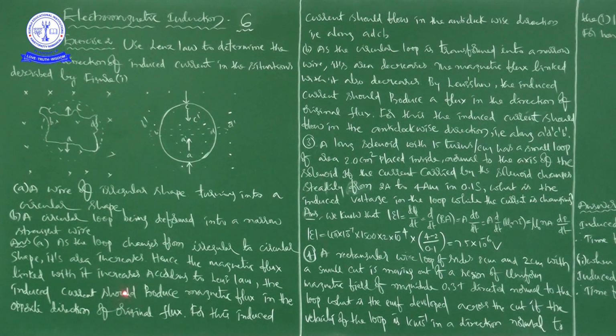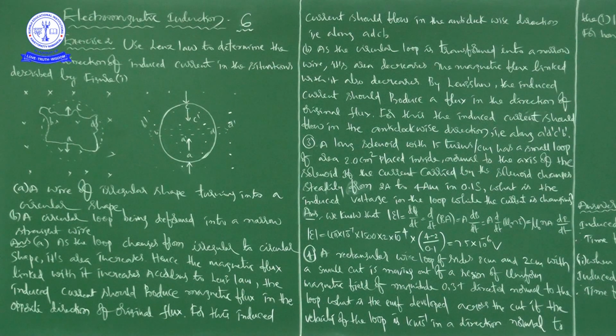See this. As the loop changes from irregular to circular shape, its area increases. Hence, when the area increases, the magnetic flux linked with it also increases.